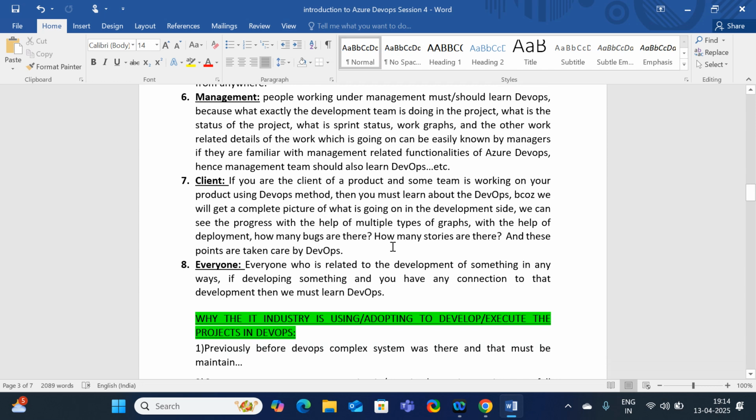The client also must understand the DevOps process: what kind of strategies the employees are following, how effectively they are delivering the project, and what measures they have taken if there is any issue in the implementation of the project. The client also must be aware of DevOps. In my view, everyone who is working in the technical stream, project implementation, project deployment or project monitoring must know about Azure and Azure DevOps. If they understand this process, only then will they understand what exactly is going on.